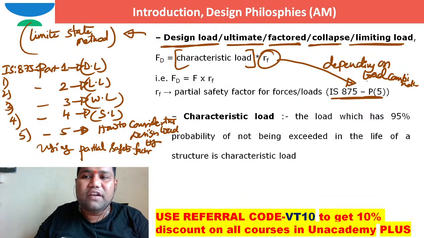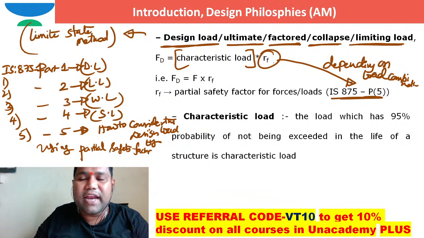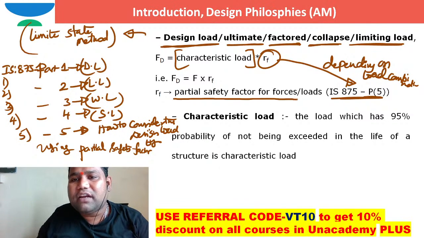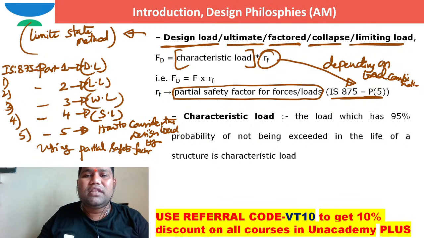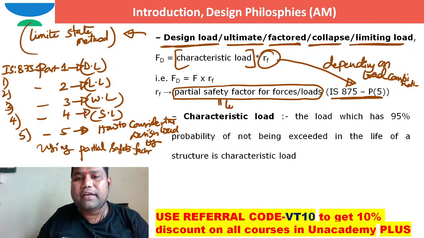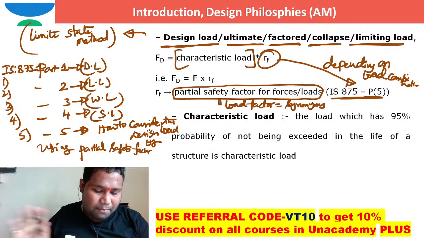For different load combinations, people call this the load factor in ultimate load. I am calling the same load factor the partial safety factor for loads or forces. So the terminology is different, but this is a synonym of load factor. Both are synonyms, both have the same meaning, right?